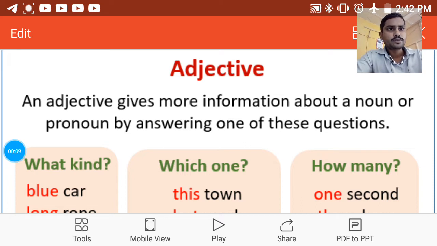Today we are going to discuss a very simple topic, that is adjective. So let's see. Adjectives give us more information about a noun or pronoun by answering one of these questions. If you ask the question what kind of, which one, or how many, then you will get an adjective.